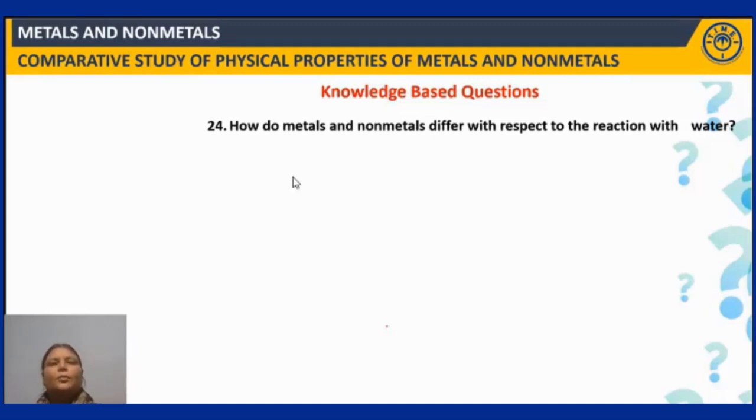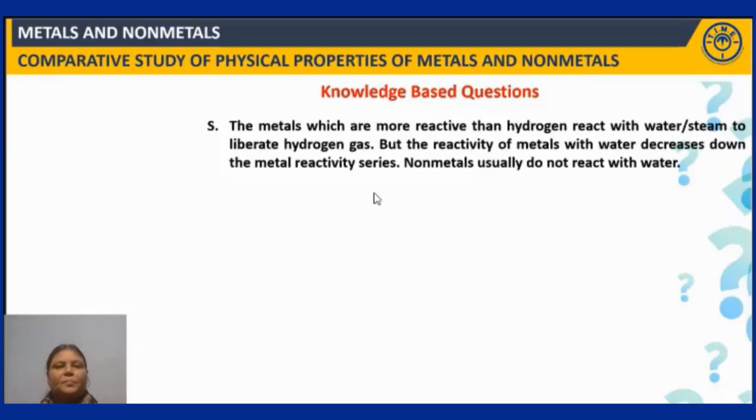So very highly reactive metals react with moisture. And then some metals react with cold water and then hot water. Some metals react with only steam. It all depends upon the reactivity, right? And reactivity decreases down the metal reactivity series, right? Fine. So this is the answer for this question.